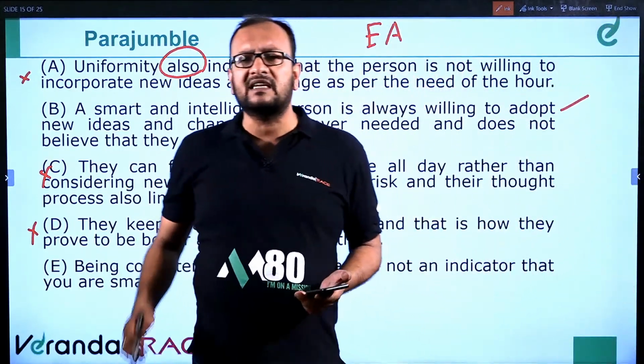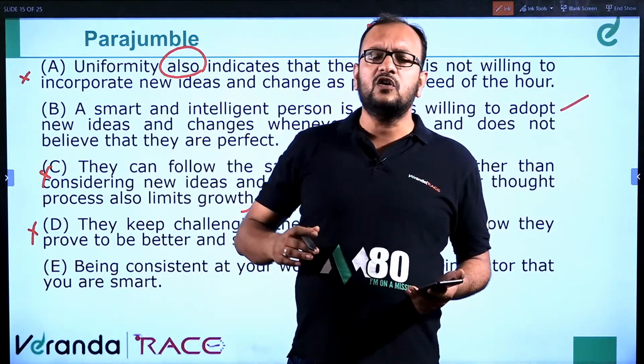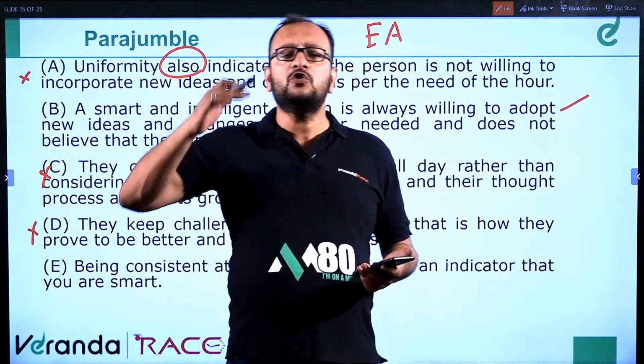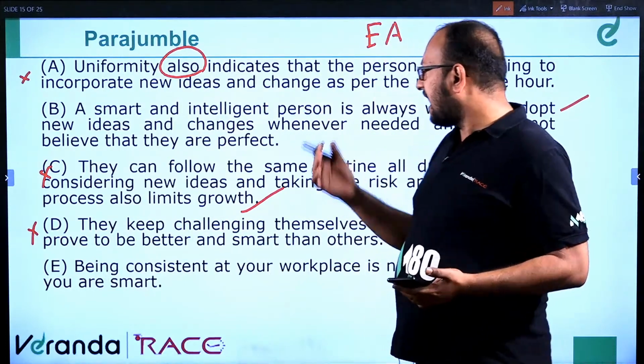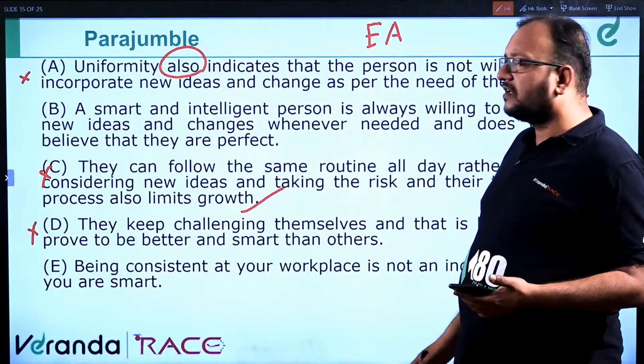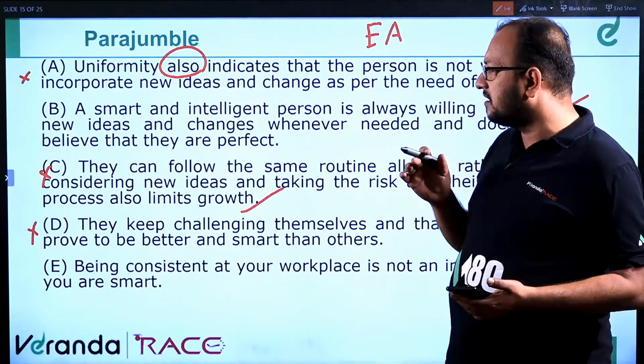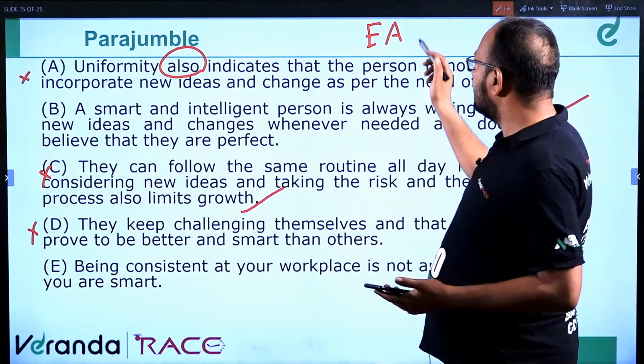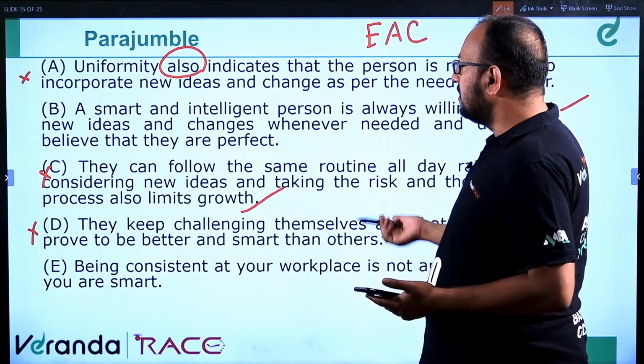So what happens? Those people who are consistent and uniform, they cannot think of growth. They need to incorporate new ideas and taking the risk. And the same thing, uniformity limits the growth. So I think EAC will be the correct answer.